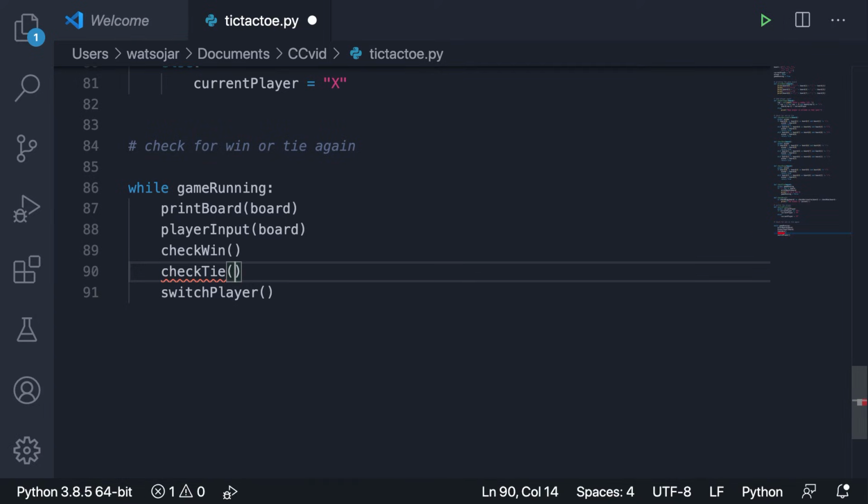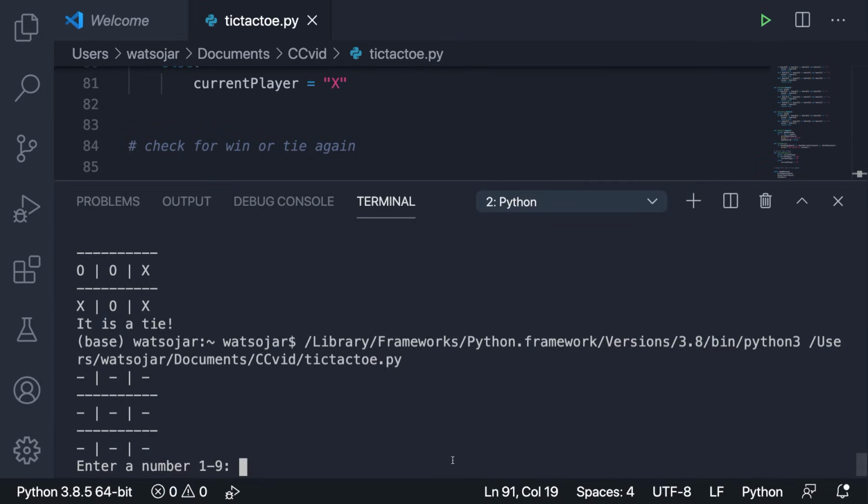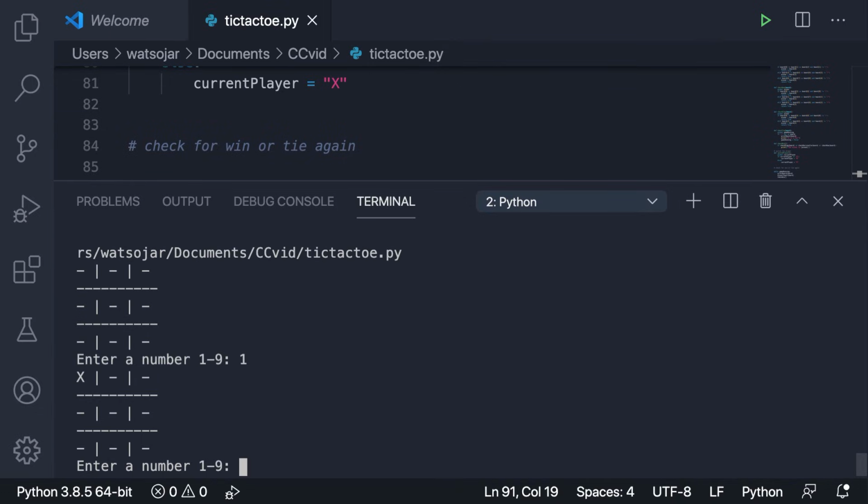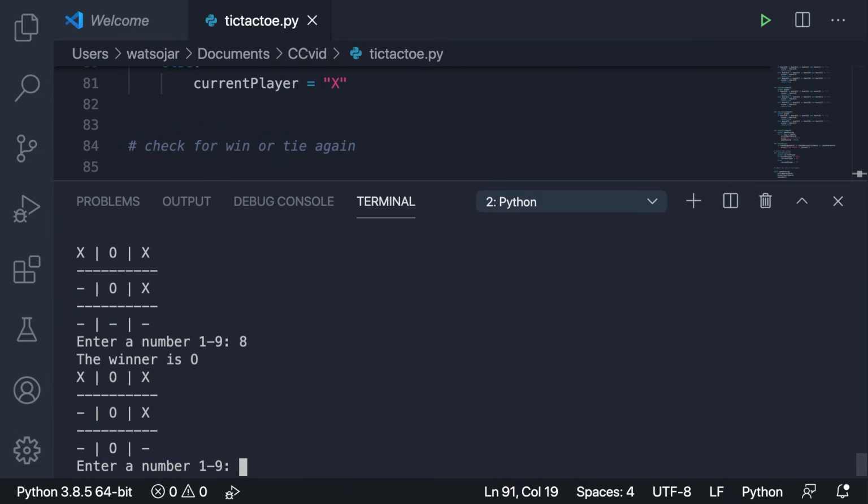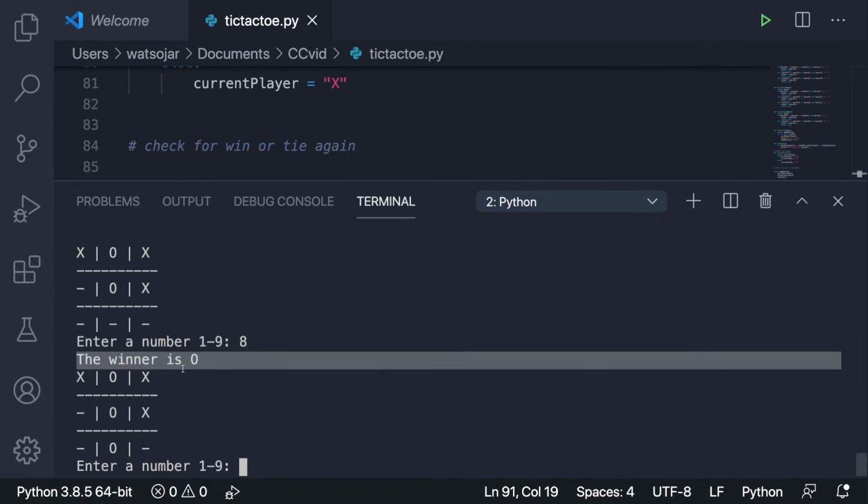And then we're going to pass in the board for that. Okay, so now when we actually run this, we can enter number 1. Okay, now the next step is O, next step is X. Okay, now we can go down and we can say 5, 6, and then 8, and then say, okay, here it is, the winner is O.